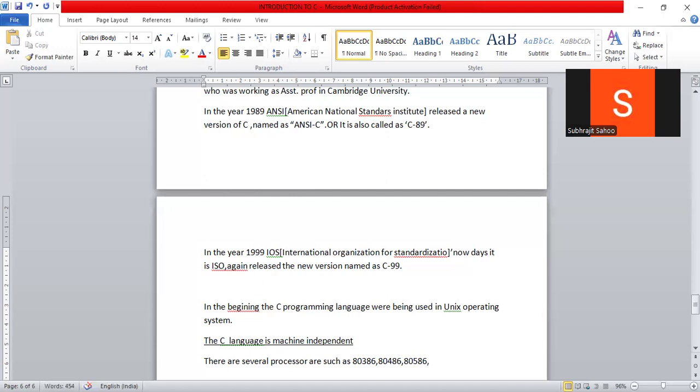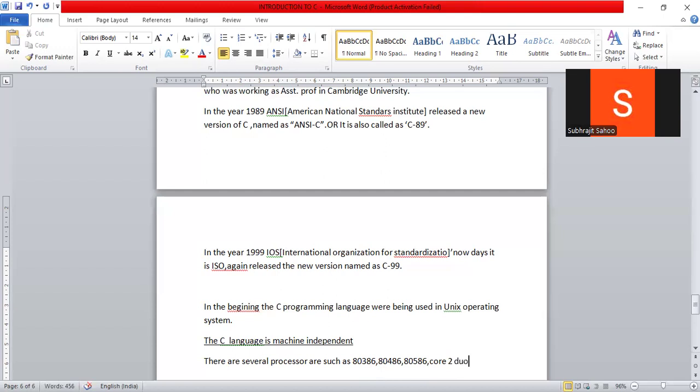One processor name is Core. This is the advanced version. First the 80386 processor was used in computers. Next 80486, 80586. Now Core 2 Duo.